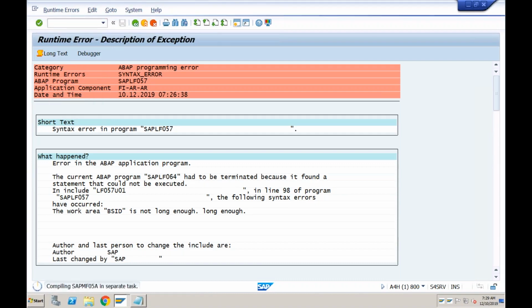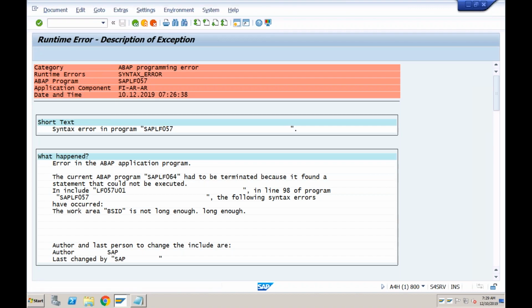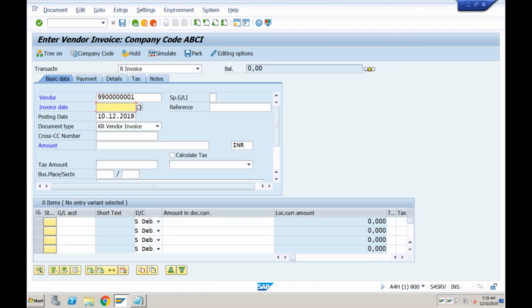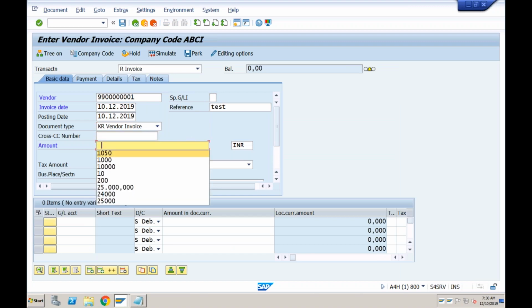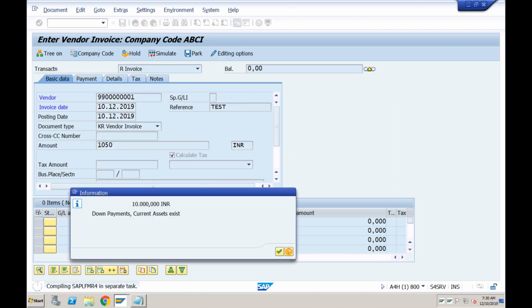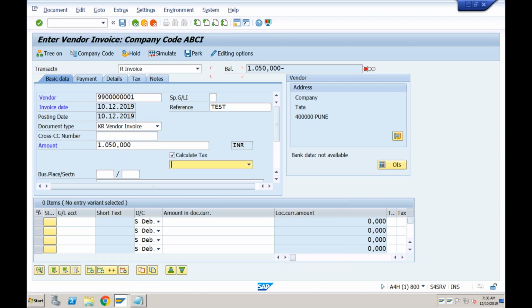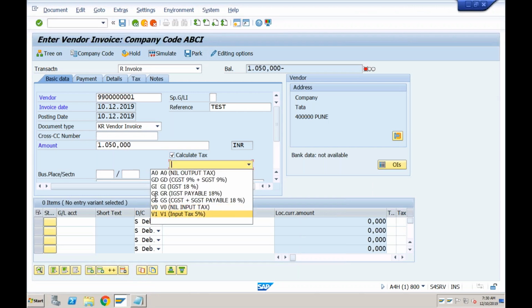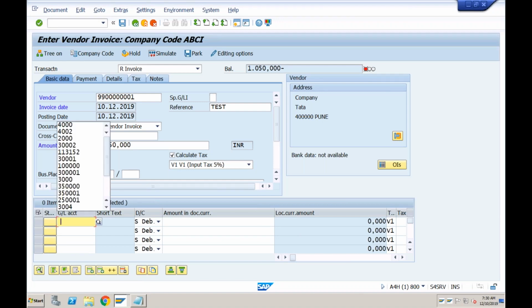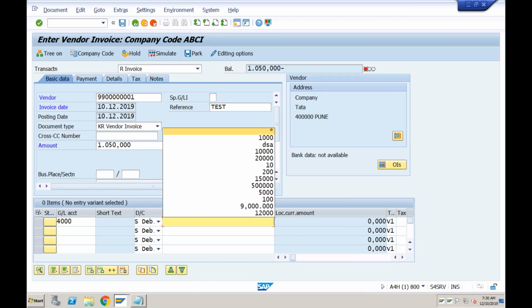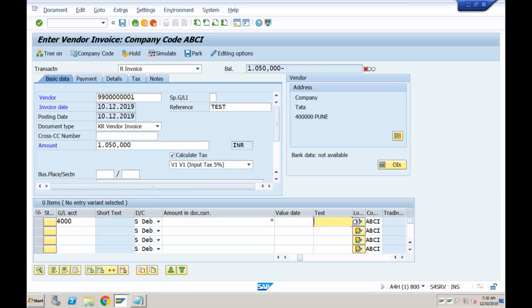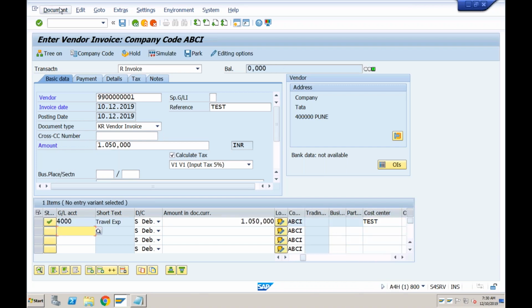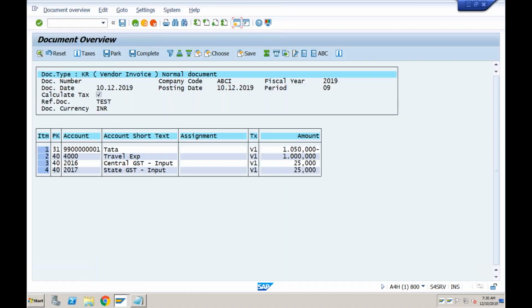I hope this error should be resolved by now. Okay, GL account, star, and cost center. Okay, let's try to do document and simulate. Okay, yes, that error is resolved.